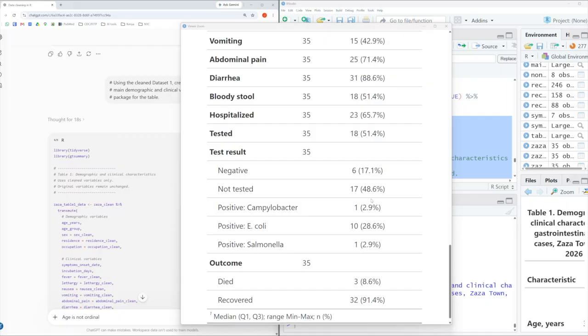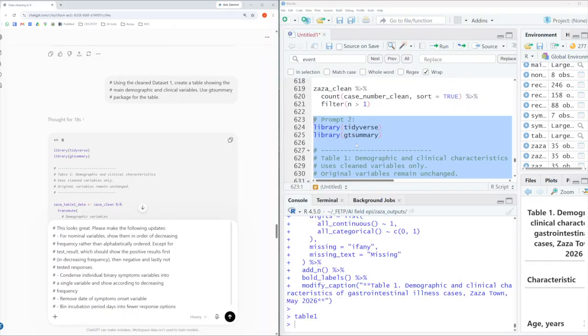And so we're going to go ahead and do an iteration to try to get exactly what we want. Pasted our iterated prompt in the chat. It says, this looks great. Please make the following updates. For nominal variables, show them in order of decreasing frequency rather than alphabetically ordered, except for test result, which should show the positive results first and decreasing frequency, then negative, and lastly, not tested responses.